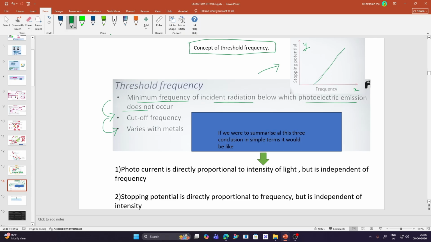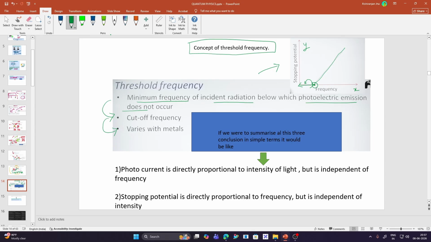We can see this gap. If the frequency of the incident radiation is less than the threshold frequency, the photoelectric emission won't occur. From this graph, it is clearly understood that there is a certain value of frequency of the incident radiation after which only the photoelectric emission takes place.